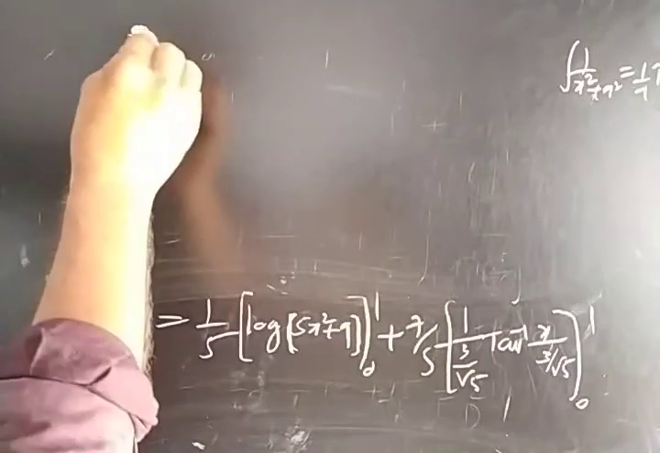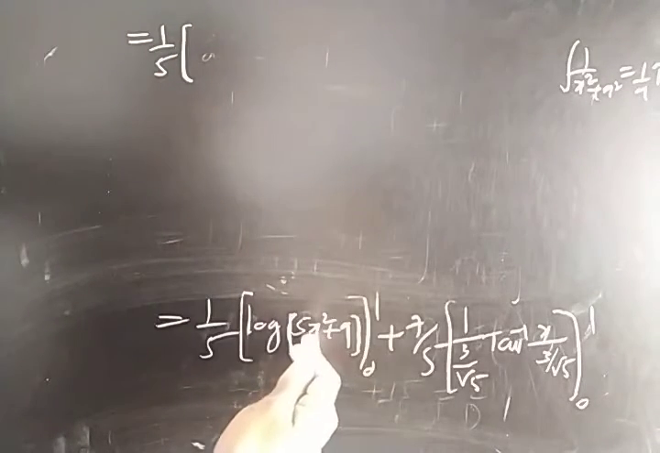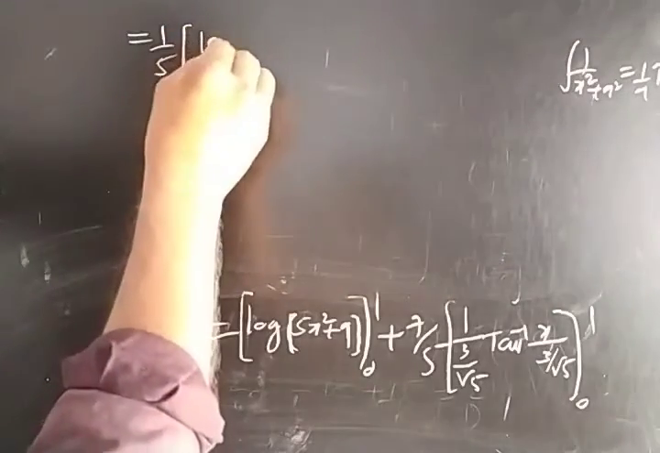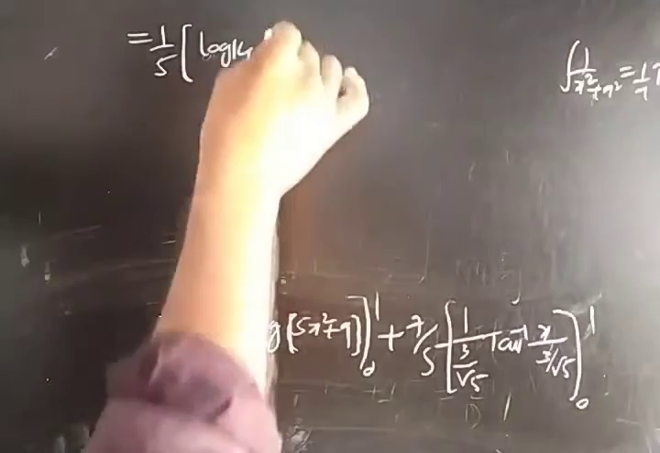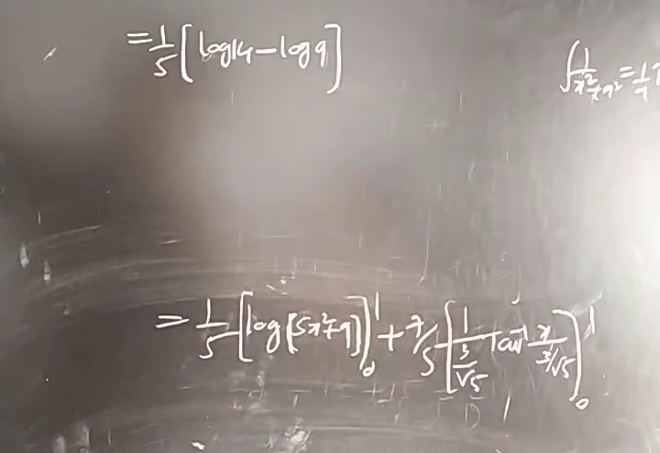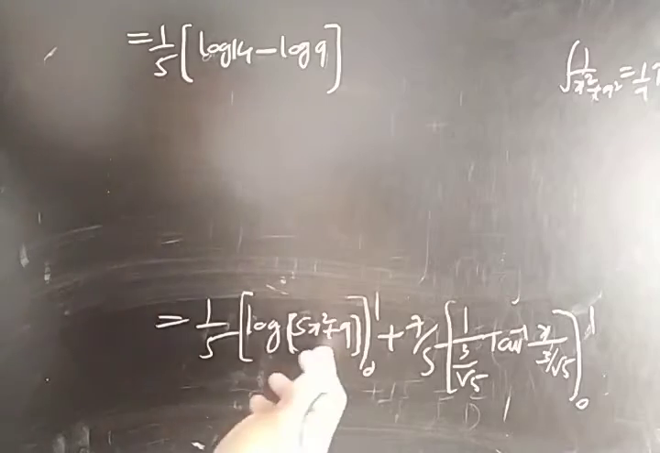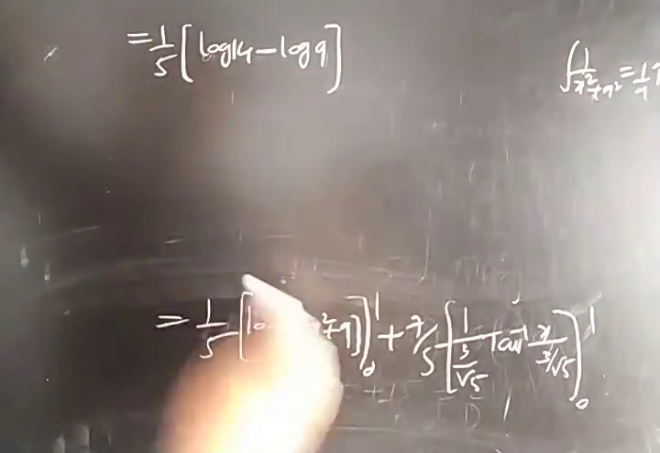So 1 by 5, substitute the upper limit: 1, 5 plus 9, 14, log 14, minus substitute 0, log 9. So log 14 minus log 9: upper limit minus lower limit. The lower limit is 0, so you will get log 9.